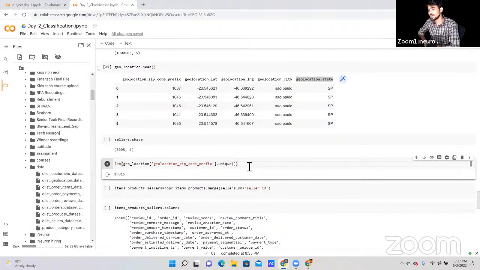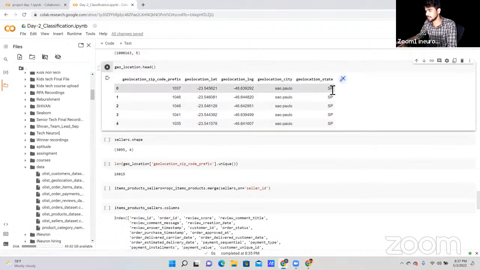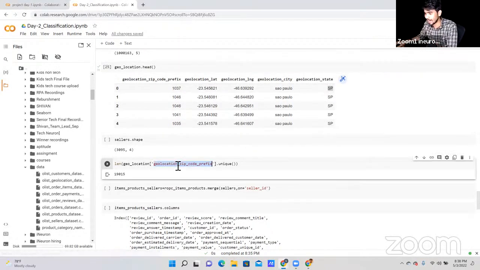So I'm going to find out in which particular state, like let's say we have SP state, or let's take one example, Bangalore state. As a data analyst or data scientist, I want to find out how many sellers we have in this particular location, in the Bangalore state. So how can we get to know? First, we can find out how many total zip codes we have. Or second method, first we can find out how many states we have.